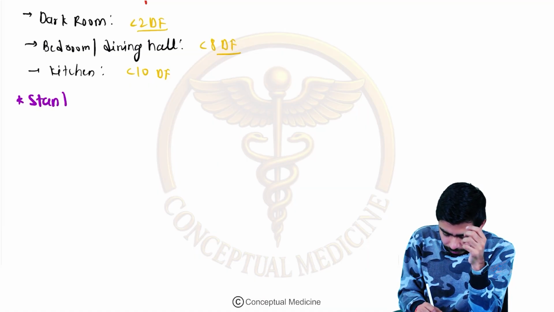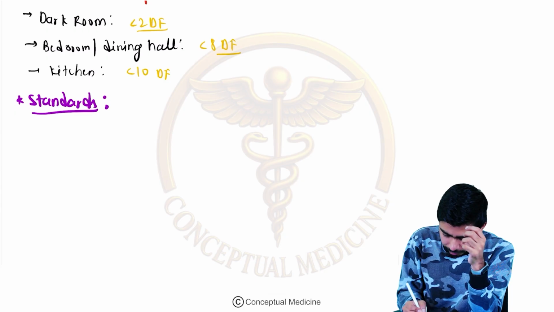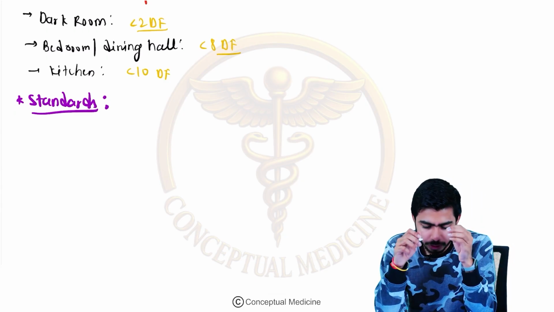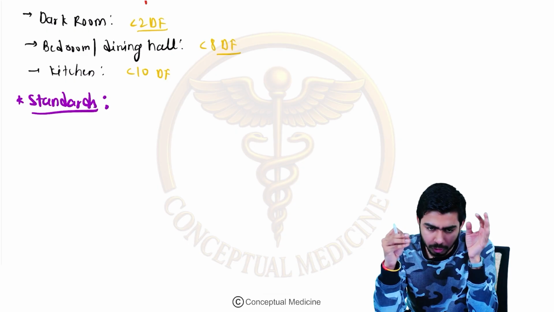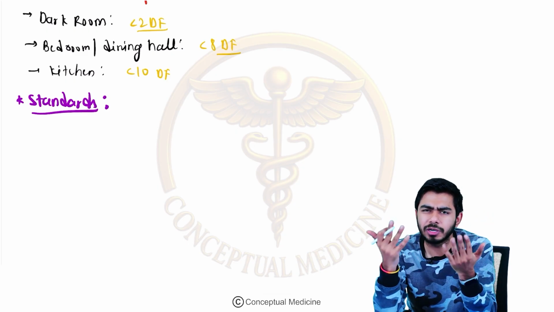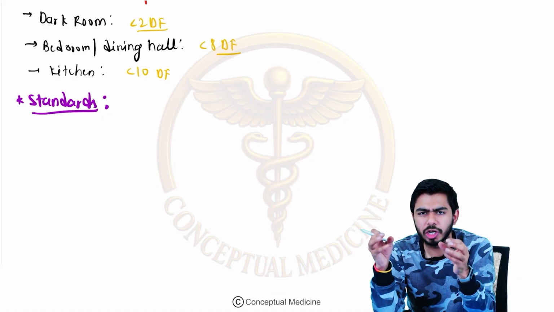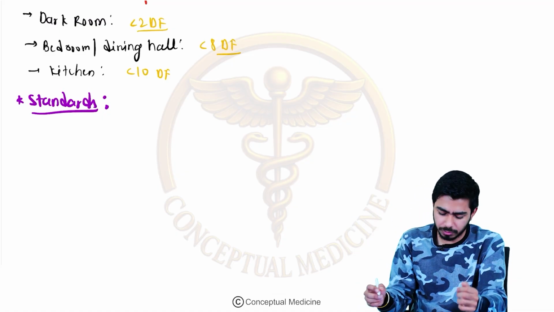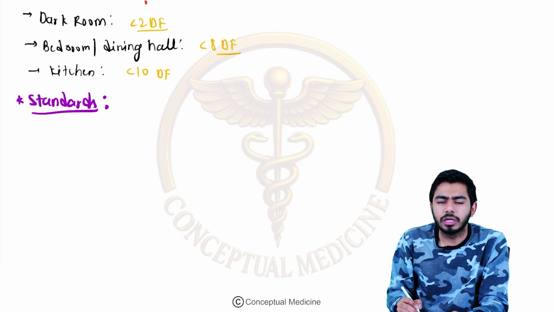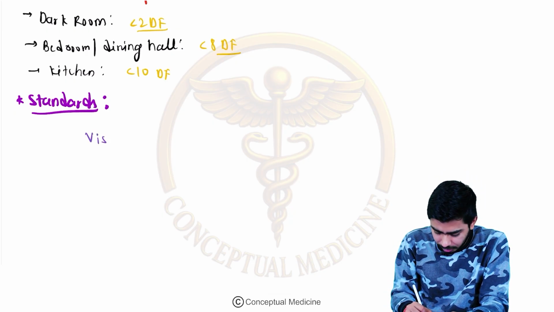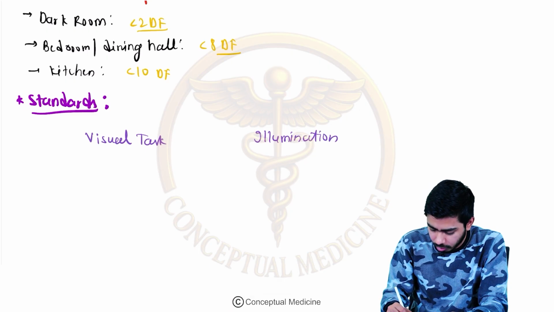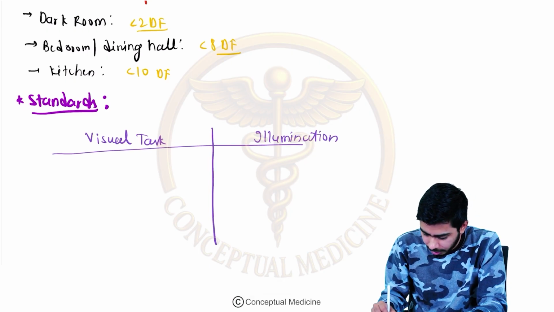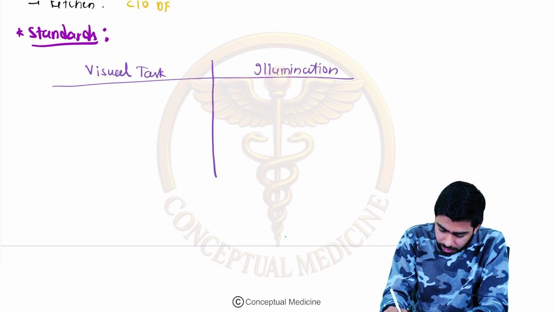Now some of the standards we need to understand over here, which are very important from the exam point of view, that is the visual task and the illumination. Sometimes they ask you, for example, if you are just a casual reader, how many lux of light you will be needing? So this kind of question might be asked, and we should be able to answer them. On one side I am writing the visual task, on the other side the illumination. The SI units have already been covered, so please go through that as well. SI units are also very important. Generally they are asked.